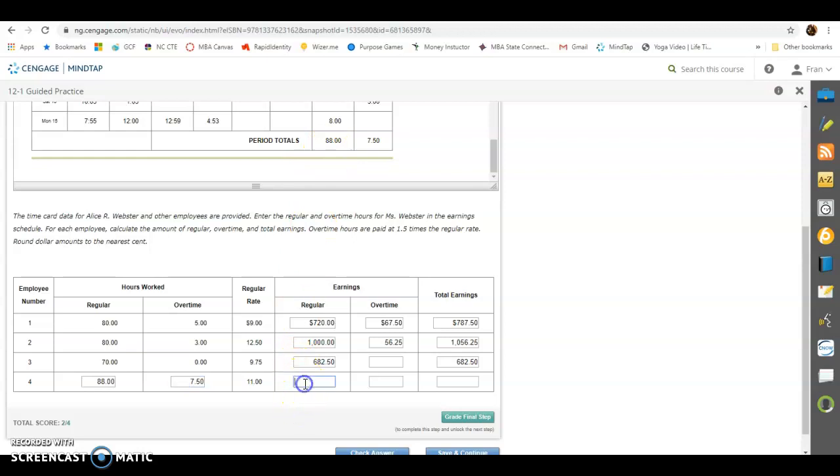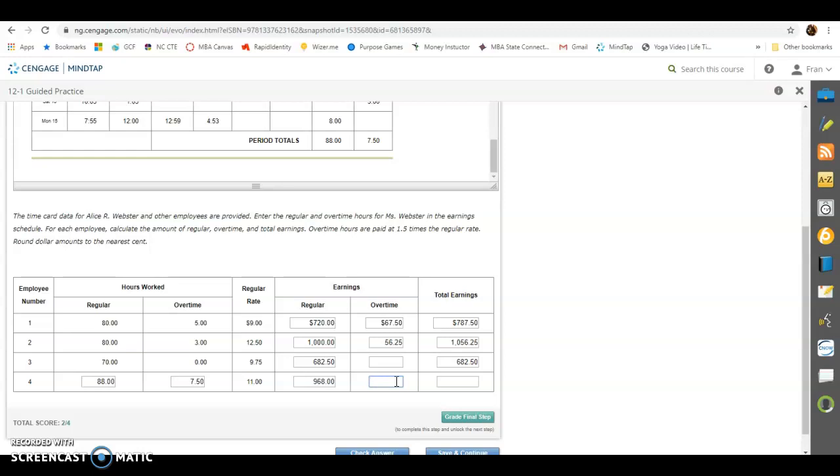All right, this person makes $11 an hour. 11 times 88 is $968. Okay, they made overtime, so $11 an hour is what they make, times 1.5, that's overtime, is $16.50 an hour.